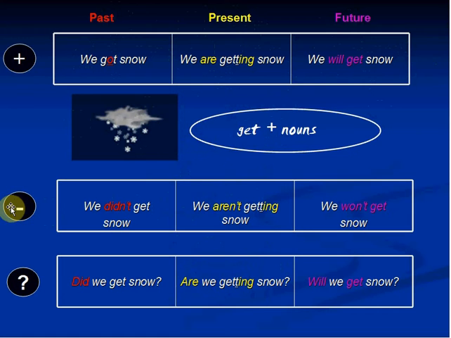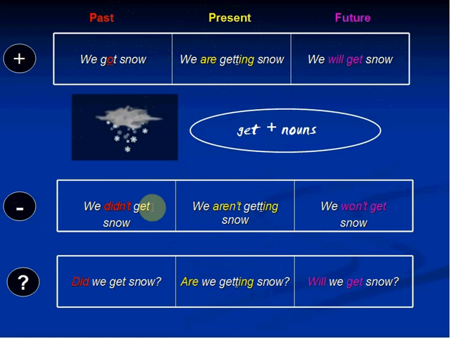Let's look at the negative forms of these verb tenses. So we're not getting snow right now. We're not getting snow at the moment. No, we're not getting snow at the moment. We're getting rain. So it's not cold enough, so we're not getting snow.